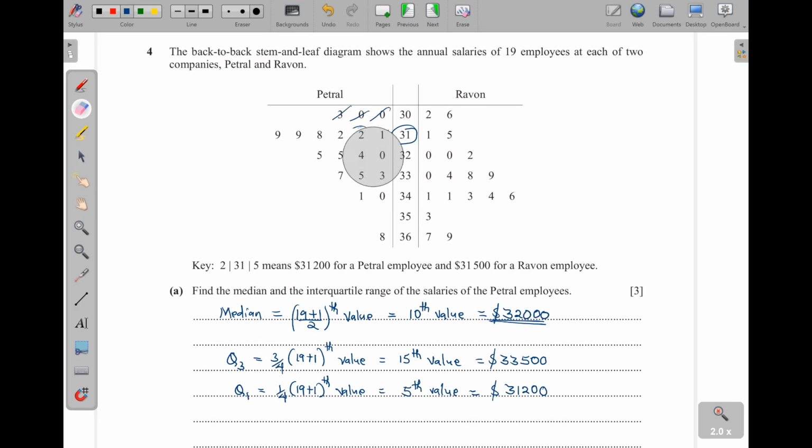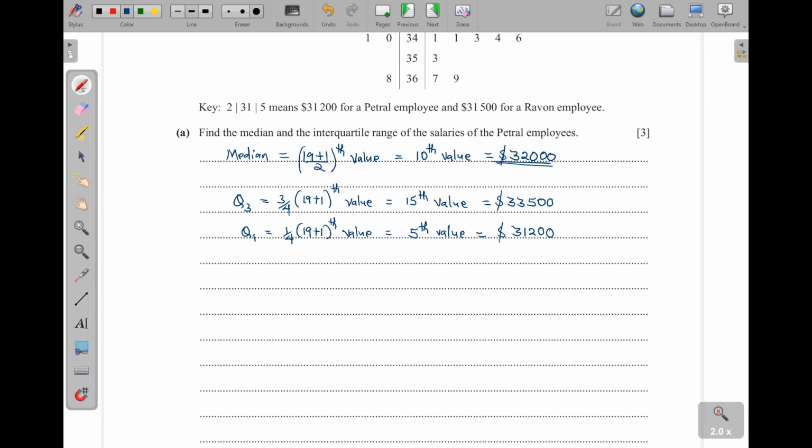So meaning that now our interquartile range is going to be equal to Q3 minus Q1. So Q3 is 33,500 minus 31,200. Then when we subtract these, we get $2,300. So that is that.